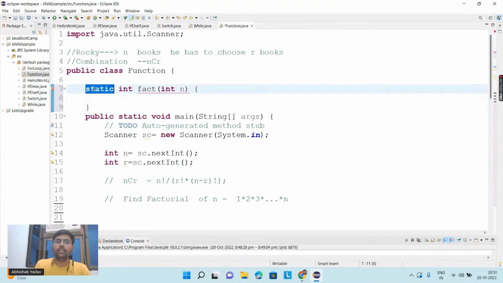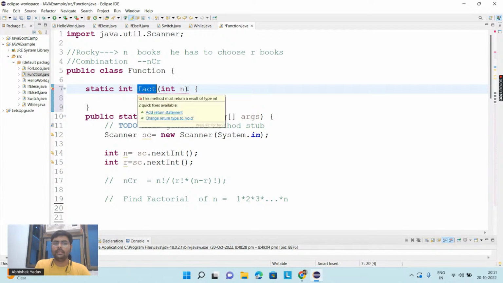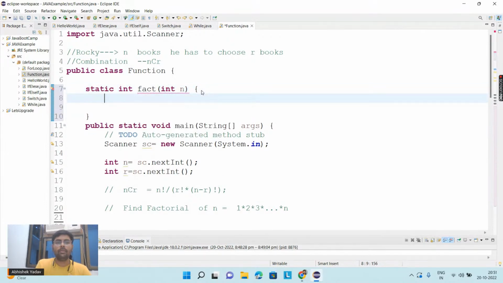I have used static because I am calling this factorial function from the static method, and I know I cannot call a non-static method, that is one without the static keyword, inside this static method. After that, the data type integer is there because I will calculate the factorial inside this factorial function and give the result in integer data. So that's why I'm taking the data type as integer, and this is the identification of the function, that is the name of the function.